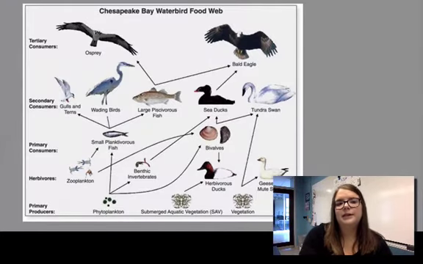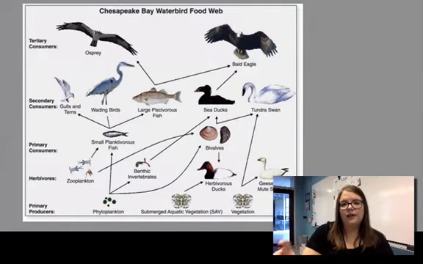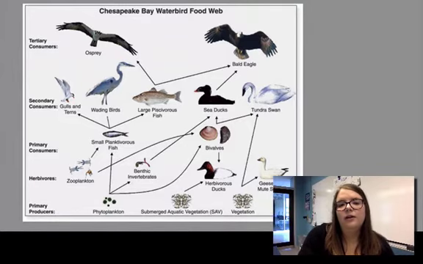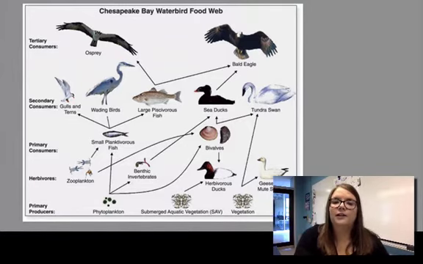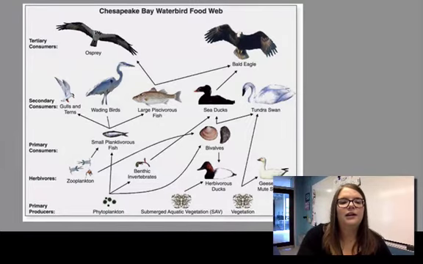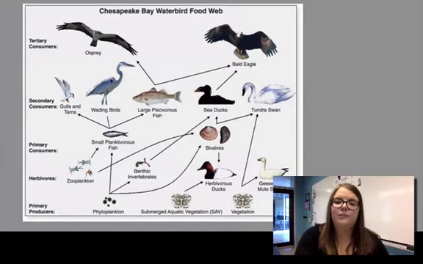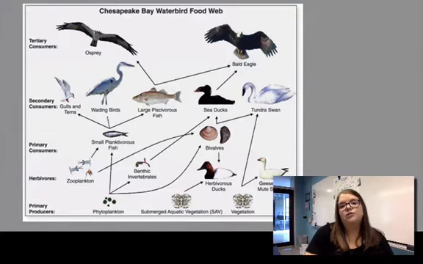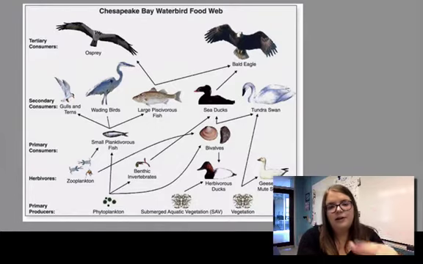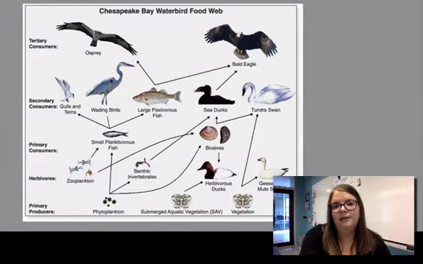So if we look at an example here, you can see again, the direction of the arrow shows energy flow. And you can see something like the bald eagle has a couple of options of what it's going to eat. It might eat the large fish or it might eat the sea duck. Same idea here in terms of the zooplankton, what they get eaten by. They're going to get eaten by the small fish, but they also might be eaten by the bivalves. So there's options here. So it's just a little bit more complex, but you can break it down and see individual food chains within it.